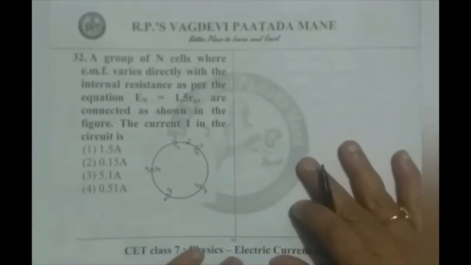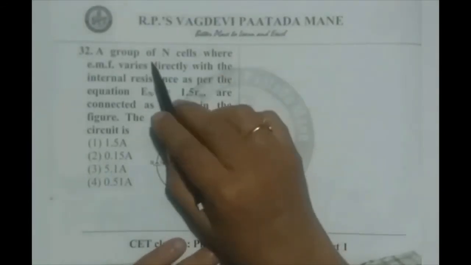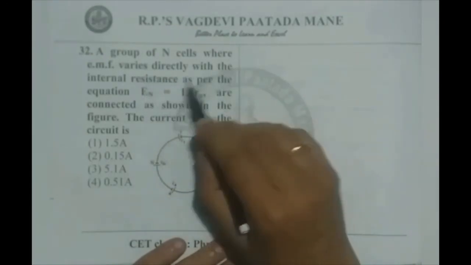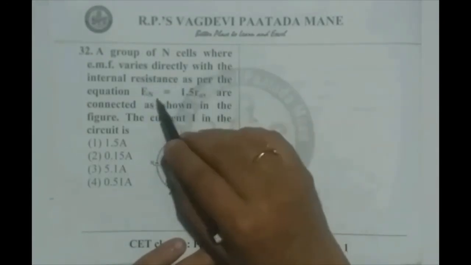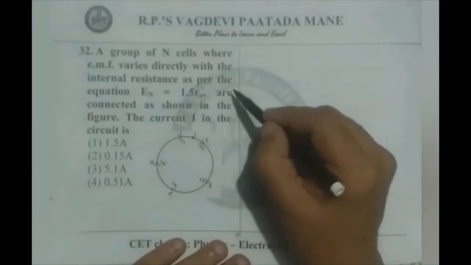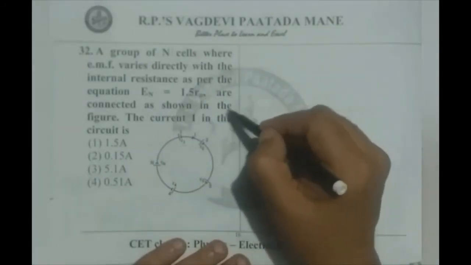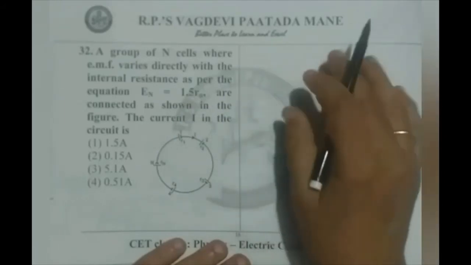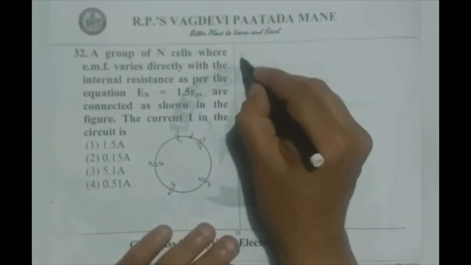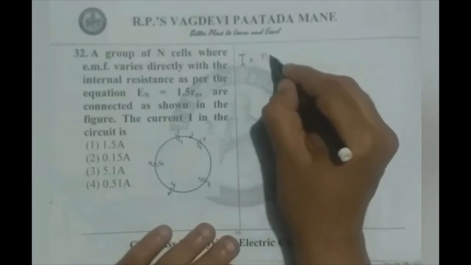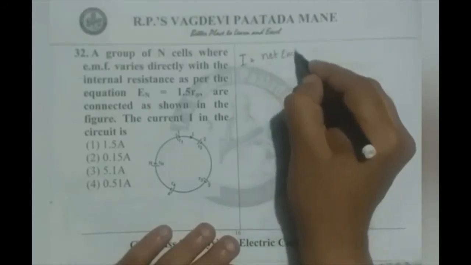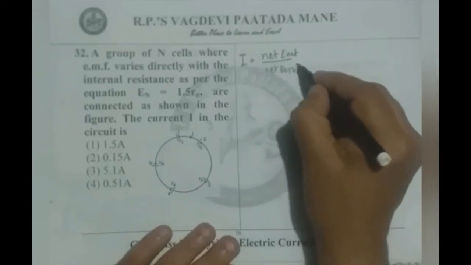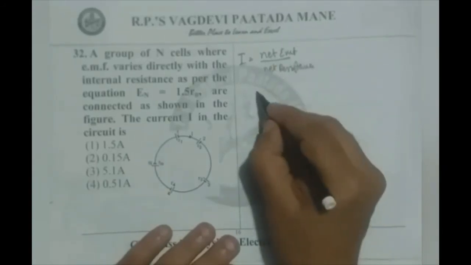Now 32nd question we read. A group of n cells where EMF varies directly as the internal resistance as per the equation En equals 1.5 Rn are connected as shown in the figure. The current I in the circuit is, we know I is equal to net EMF by net resistance.